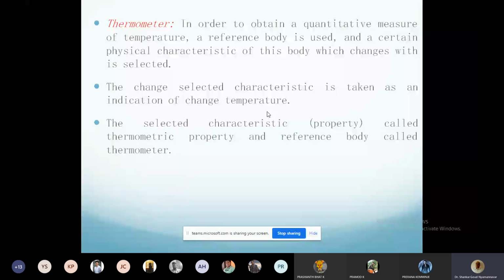The selected characteristic or property is called thermometric property, and the reference body is called thermometer. So this is the definition of a thermometer.